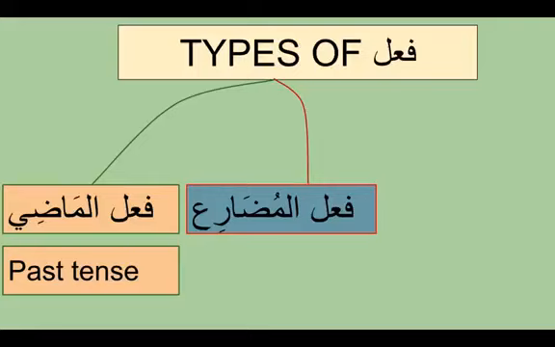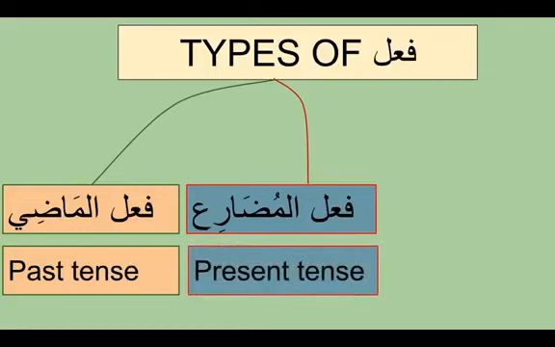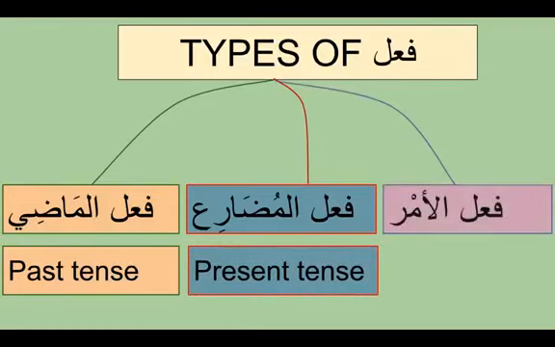Mudari' means the present tense, where the action is still being carried out, like he's writing or he's listening. That's called imperfect tense or present tense. And the third is called fi'al amr.